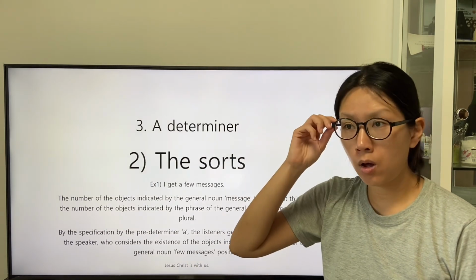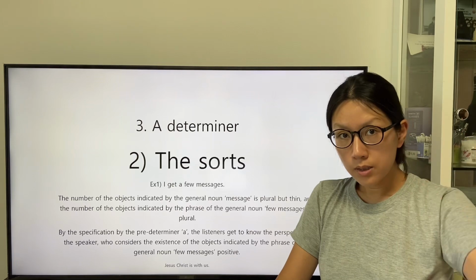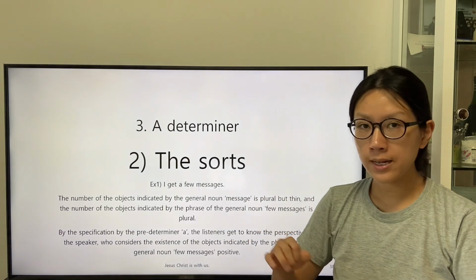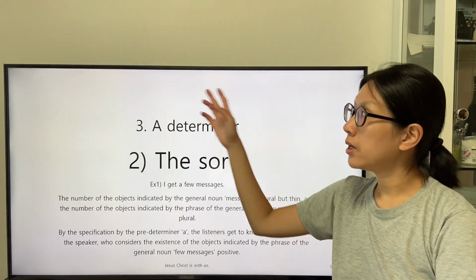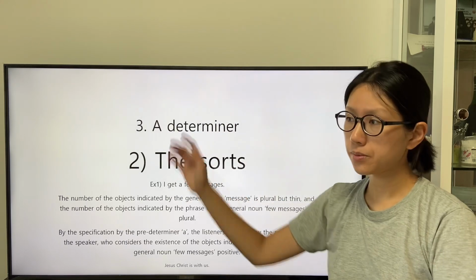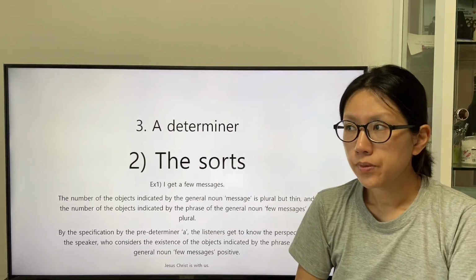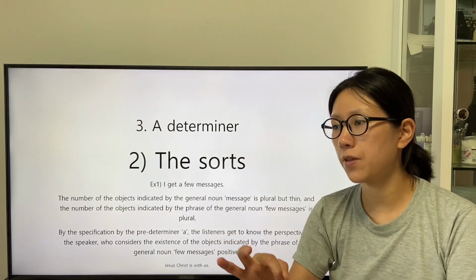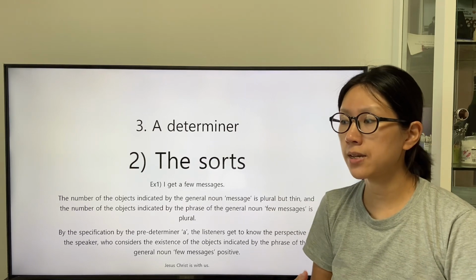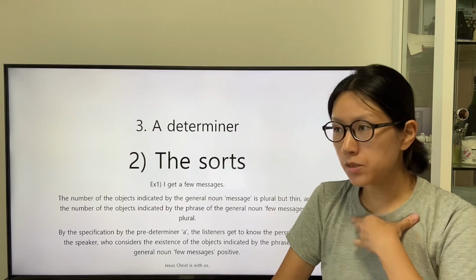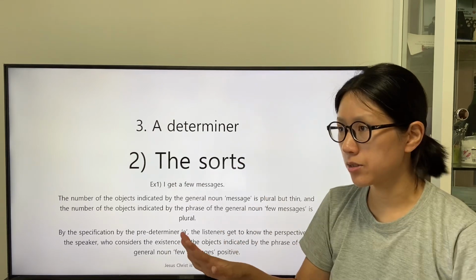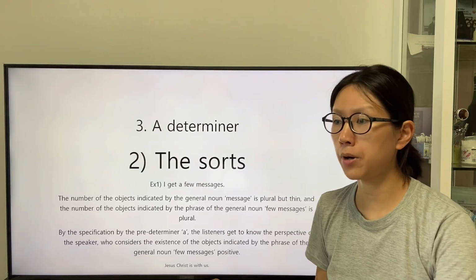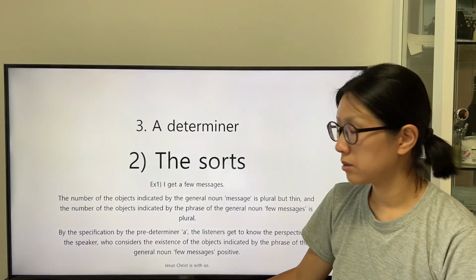So the listeners can understand the number of the messages is plural in each group, and in each group the number of the messages is 2 or 3. So we can say that the speaker admits the existence of the messages whose number is few.